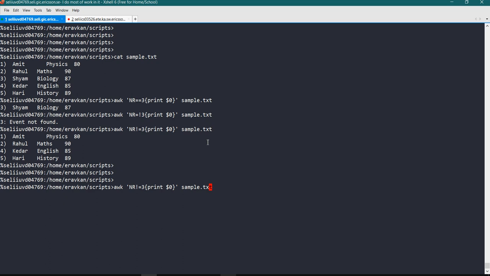Or instead of NR, I can do a search here also. Suppose I want to search for some name, I can specify here the name that I want to search. So I got only this line.